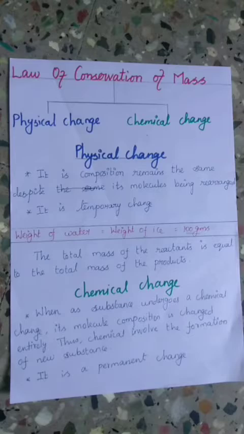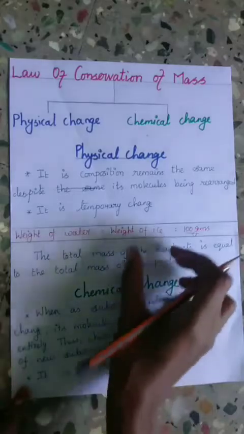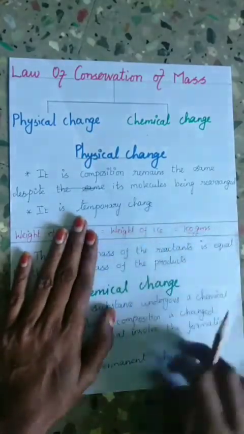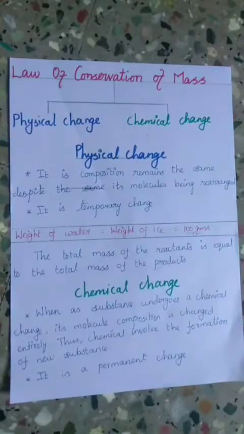Let me do a practical demonstration of physical changes. Let us take some ice cubes in a dish and weigh them. Let's say the total weight of the ice cubes is 100 grams. Next, if we heat the ice, it will melt and form water.